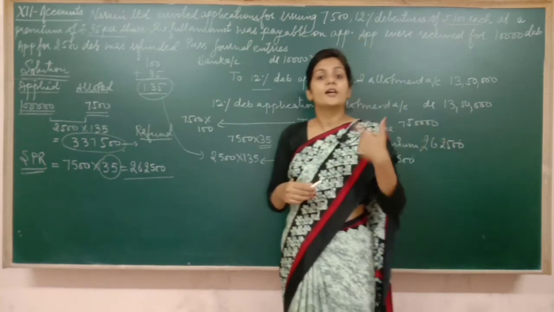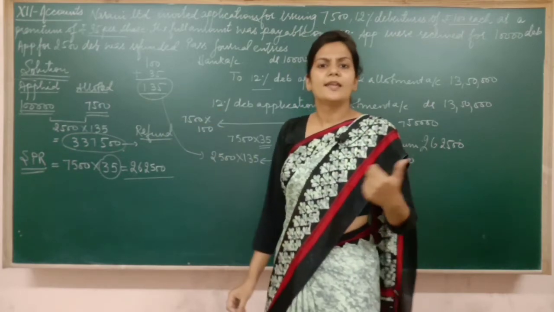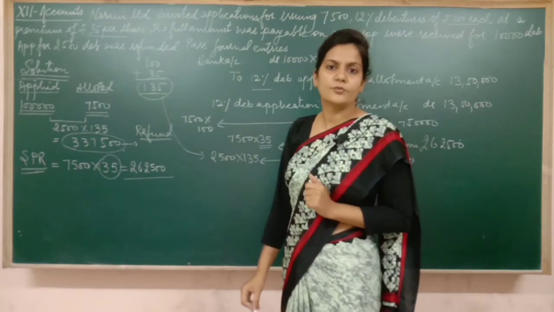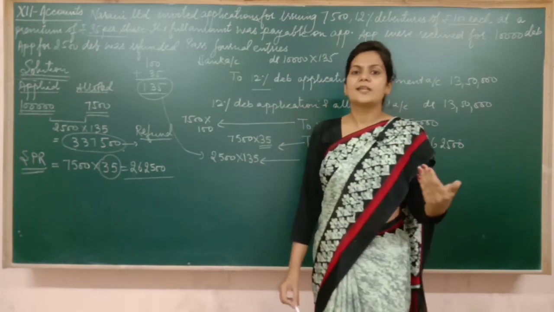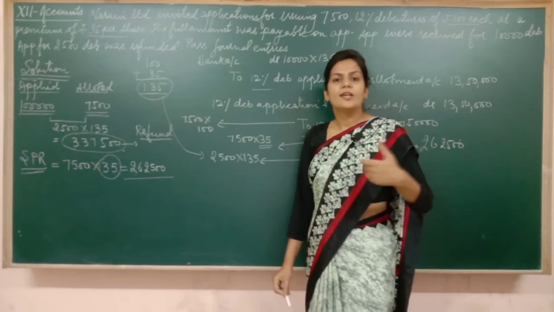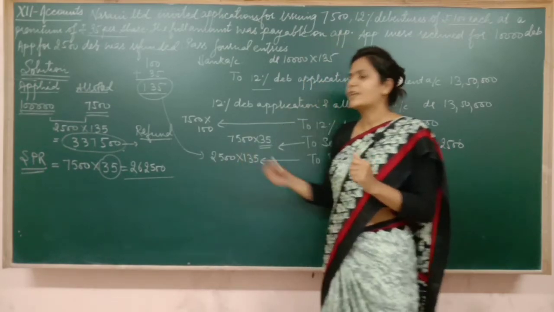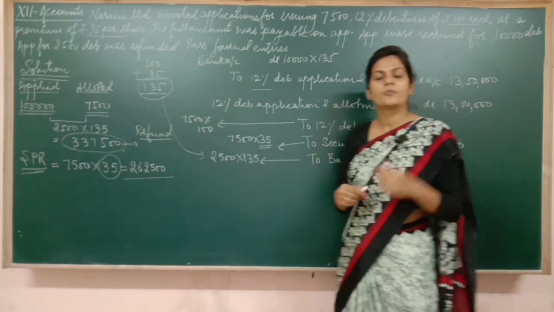Secondly, when they are fully called up, it means we are calling the whole amount in lump sum, so there is no question of forfeiture also. Why? When there are no installments, there will be no arrears. When there are no arrears, obviously we will not forfeit the shares of anyone, right? So the things which you do in books are different from reality.